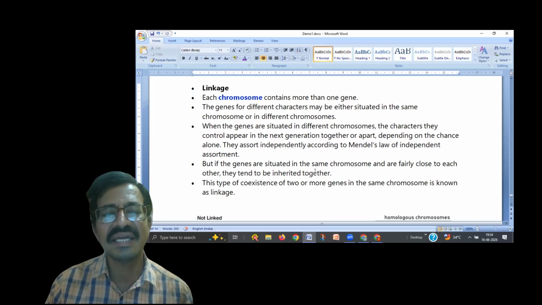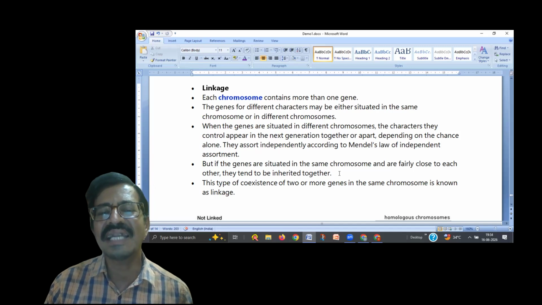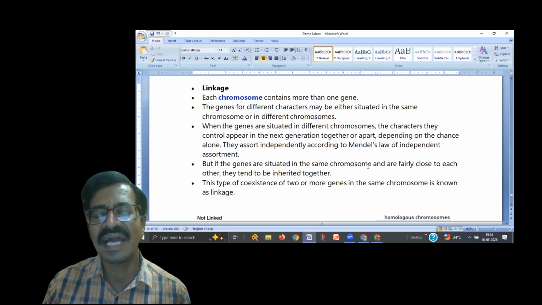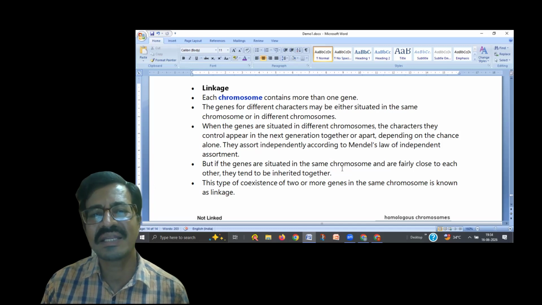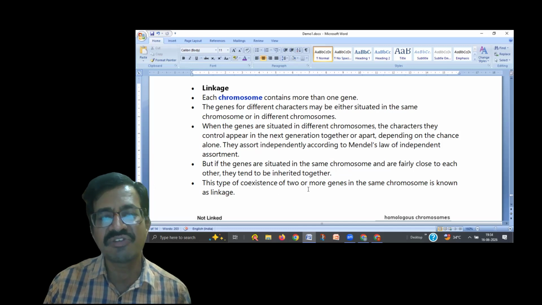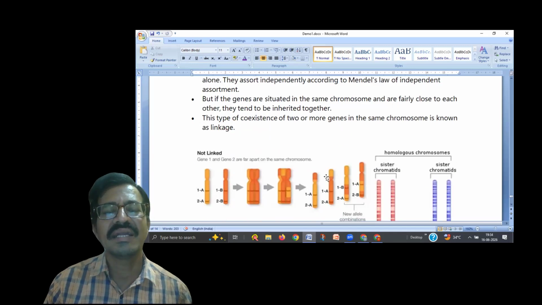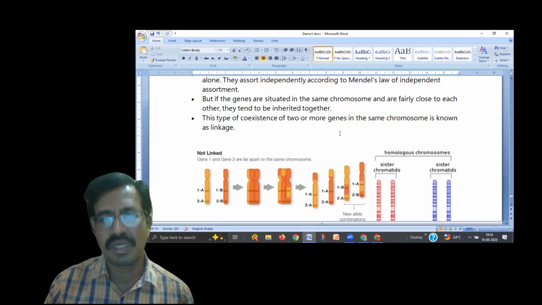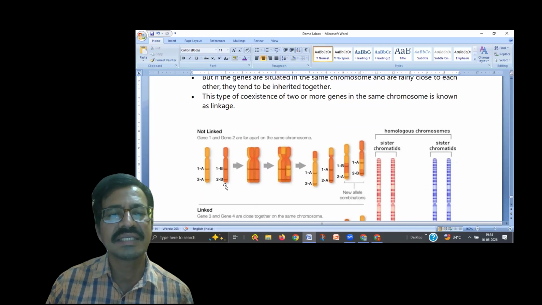Just like that, if the genes are present in the same chromosome, as if attached, they are inherited together. That phenomenon is called linkage. This type of coexistence of two or more genes in the same chromosome is known as linkage. This linkage phenomenon is explained here.